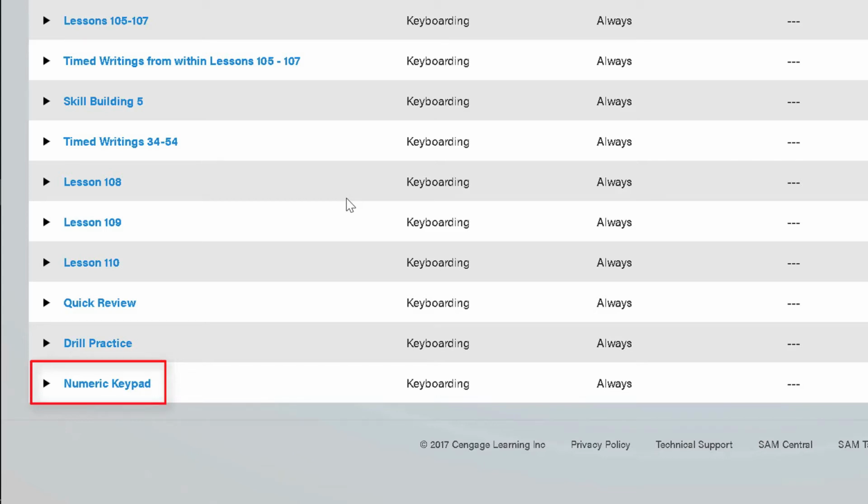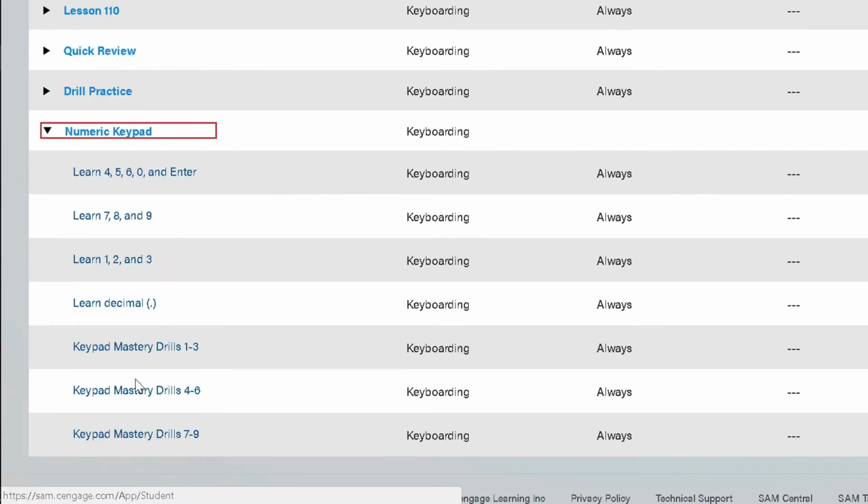By default, this will appear at the bottom of the list of assignments, unless the instructor has changed the order of the assignments. Click on Numeric Keypad and you will see all keying drills designed for the numeric keypad. To begin a lesson, click on it.